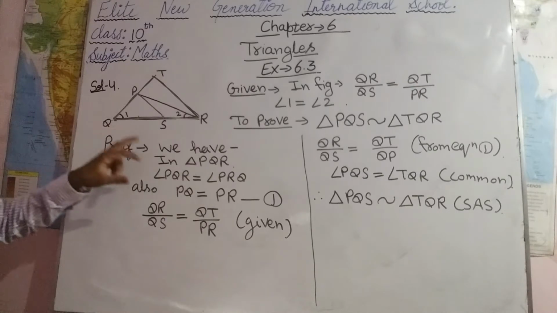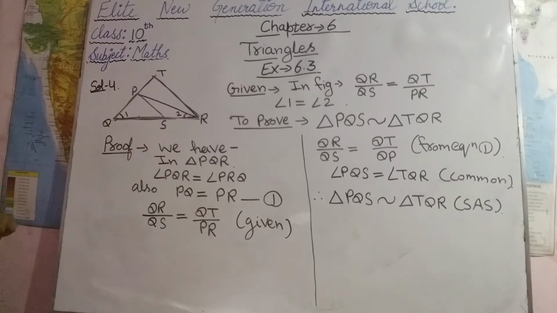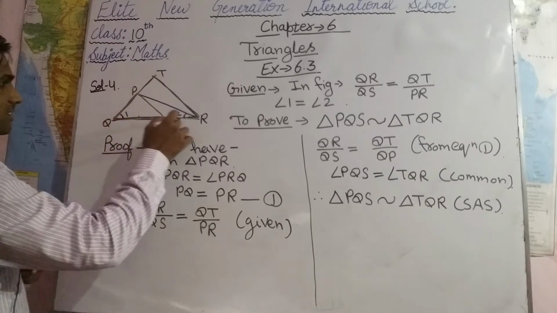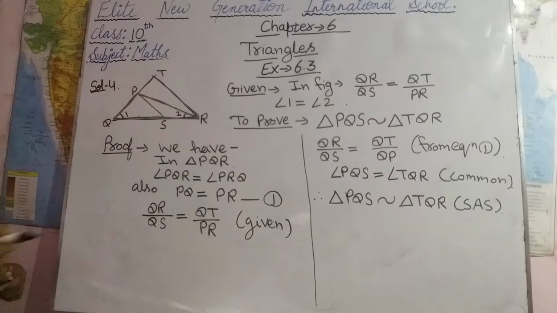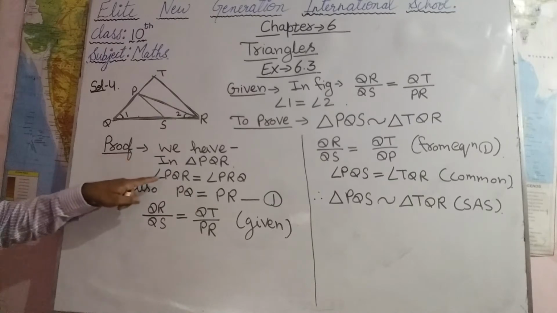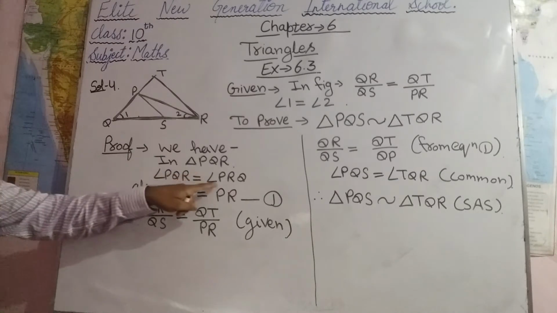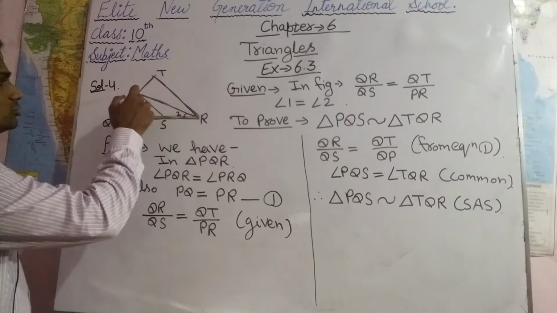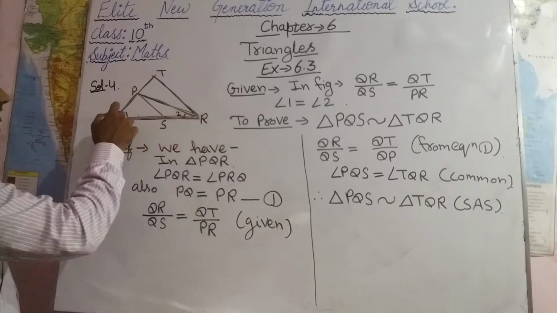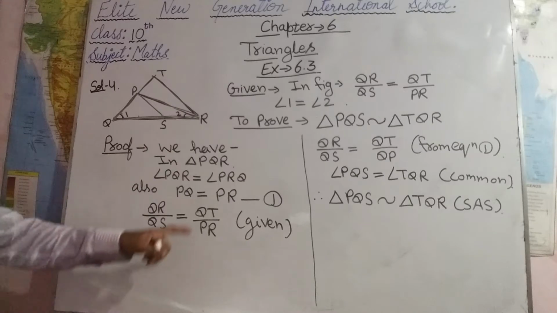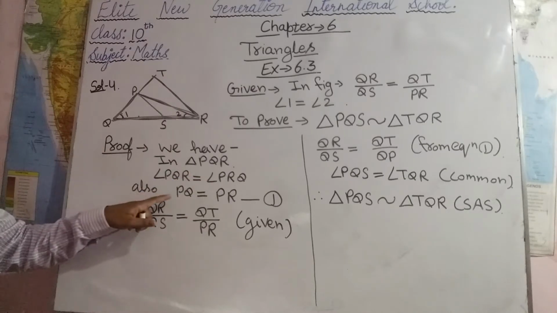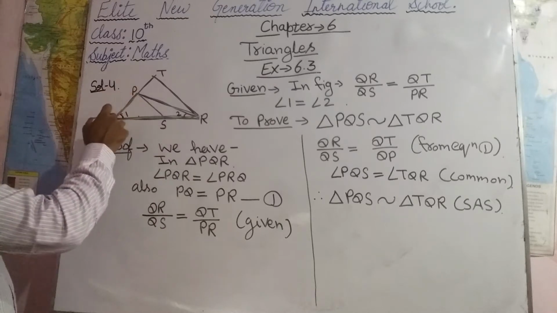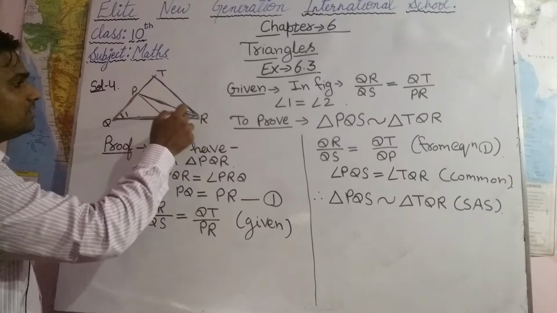In the proof, first of all we will take triangle PQR. In this triangle PQR, angle PQR equals angle PRQ, that means angle 1 equals angle 2, which is given. So PQ equals PR.